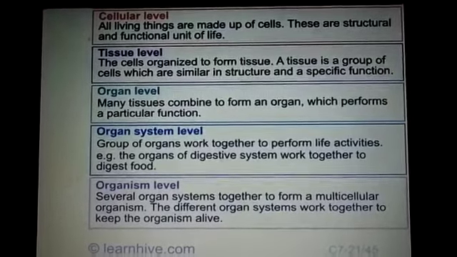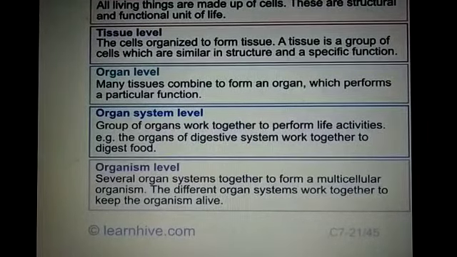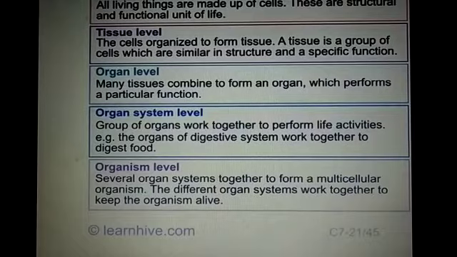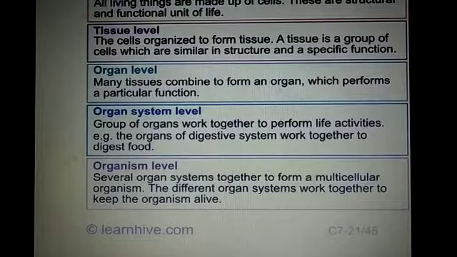Now the tissue level: cells organize to form tissue. Actually, what is tissue? A group of cells is known as a tissue. And at the organ level, when many tissues combine, they form an organ. Organ system: a group of organs which together perform life activities. For example, the organs of the digestive system work together to digest food. And at the organism level, several organ systems together form a multicellular organism.